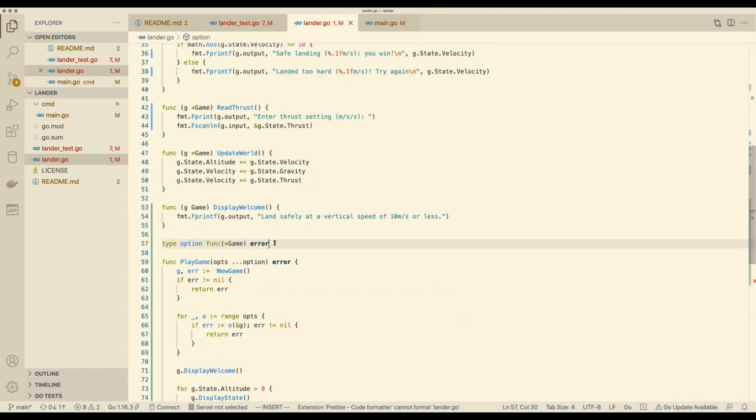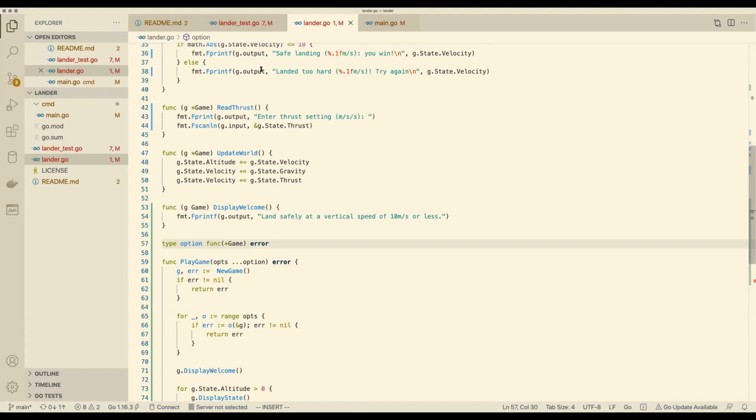Great. So we've used the options, we've defined the option type, and the only remaining question is, well, where do we get one of these funcs from? Because you could just make the user write it, couldn't you? You could make them pass in a function literal that takes the pointer to game and returns error and sets the thing they want, but we don't need to make them do that. We can do that for them. We can write some function which returns that function, can't we?